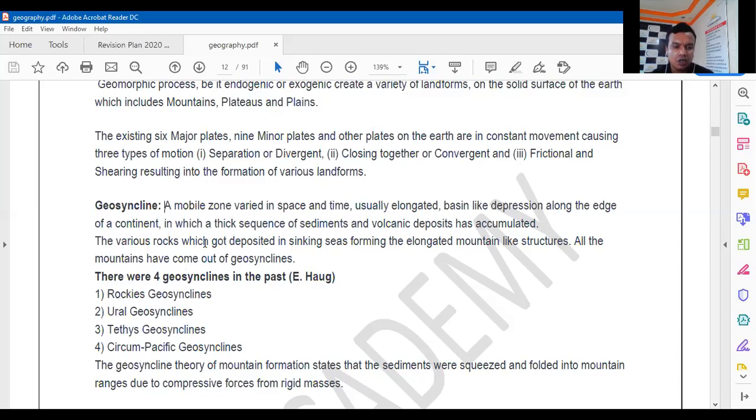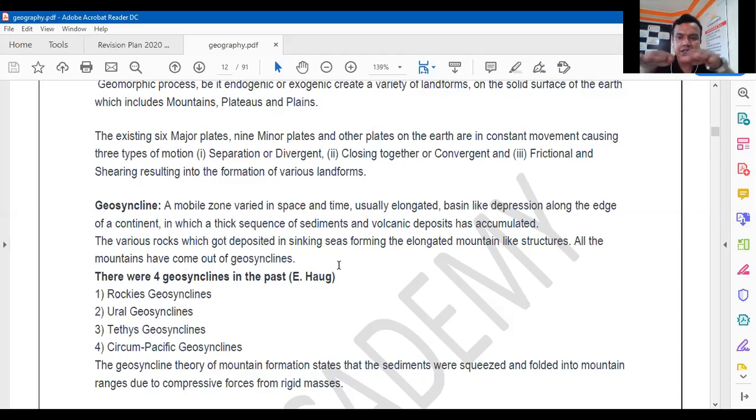The various rocks which got deposited in the sinking seas formed elongated mountain-like structures. All the mountains have come out of the geosyncline. So all the mountains like the Himalayas or the Rockies or the Andes, which are located in North America or South America or in Asia, are created in the geosyncline.